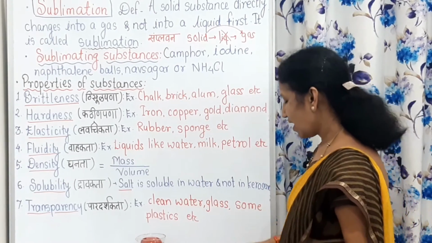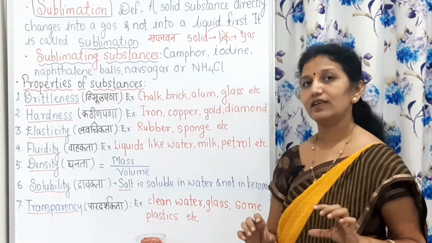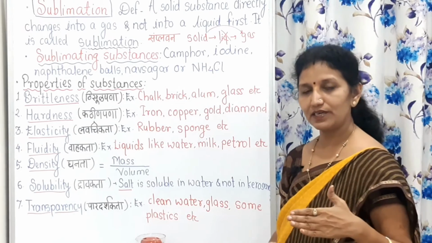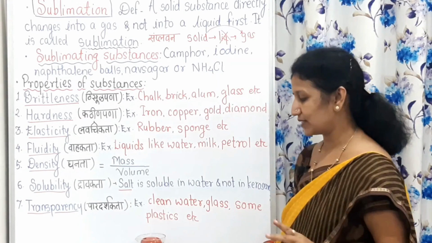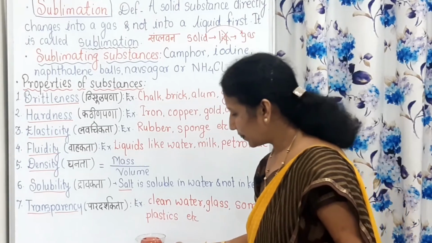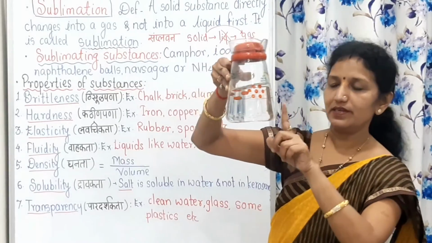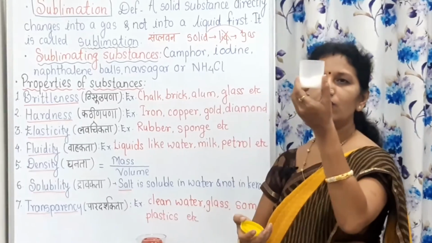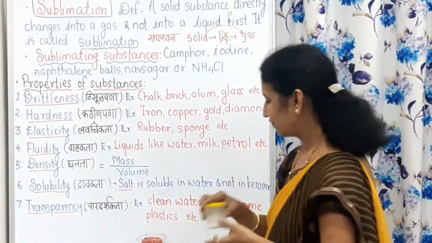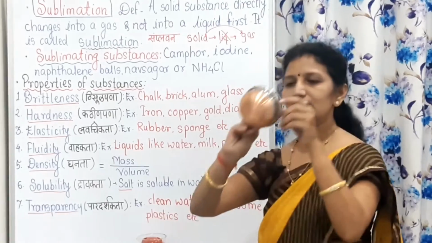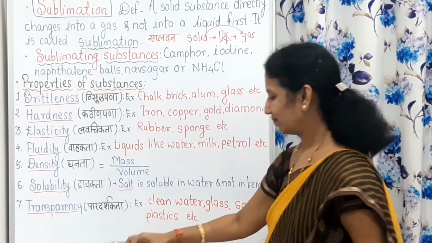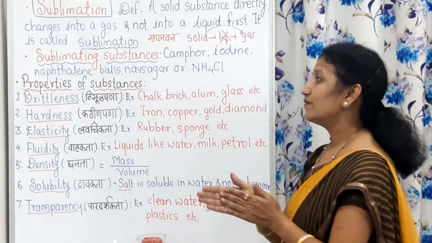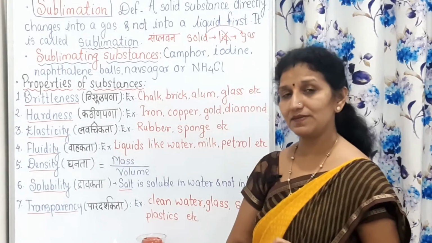Some things are semi-transparent and some are opaque. Transparent, semi-transparent and opaque. These three concepts are there. For example, this is transparent, but this is semi-transparent, and this one is opaque. We cannot see the things beyond it. In this way, we have studied the properties of substances.